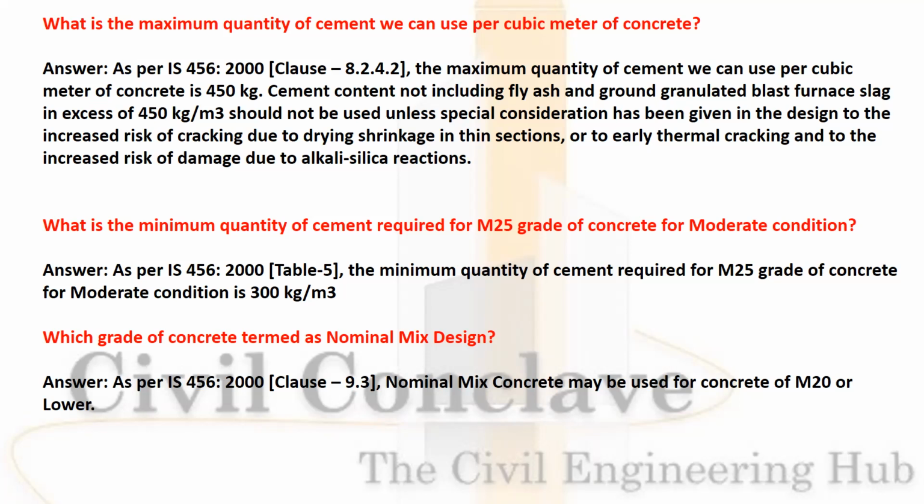Question number 2. What is the minimum quantity of cement required for M25 grade concrete in moderate exposure condition? Refer to Table 5. The minimum quantity of cement required is 300 kg per cubic meter for M25 grade concrete. Which grade of concrete is termed a normal mix design? Refer to clause 3. Normal mix designs may be used for concrete up to the grade of M20.